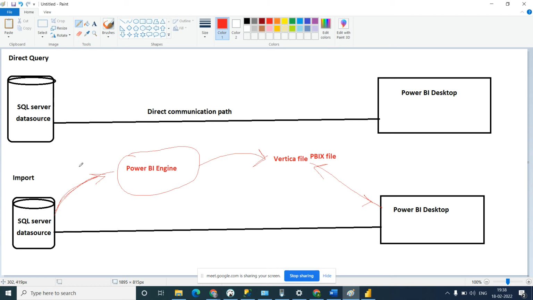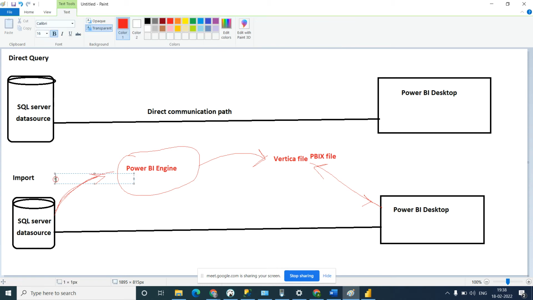Suppose your actual size is 2 GB; when compressed, it becomes around 600 MB. So it reduces the size of your data.